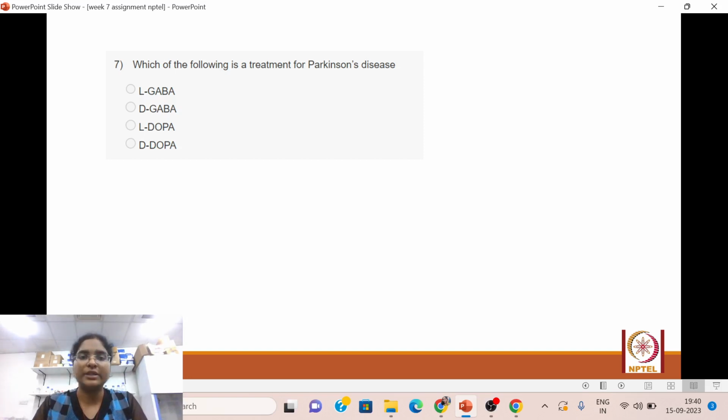Which of the following is a treatment for Parkinson's disease? L-GABA, D-GABA, L-DOPA, D-DOPA. This is a very famous drug, we can say, or a therapy you can say, given to Parkinson's disease patients. I think everyone should know it.